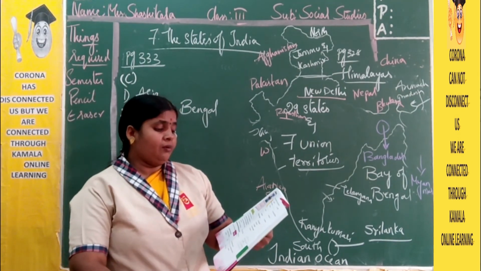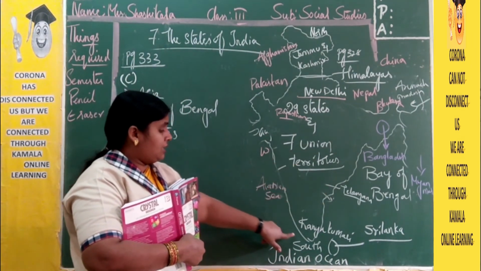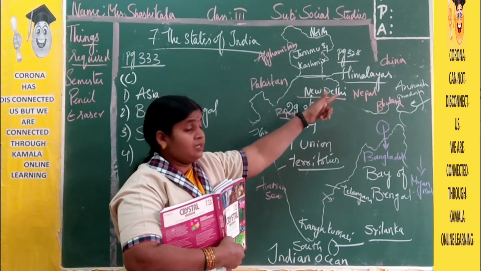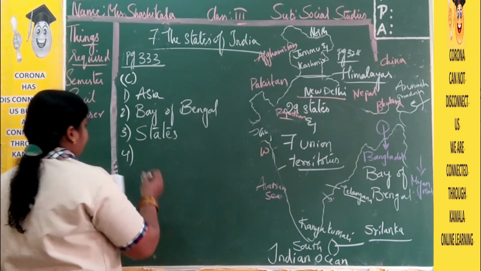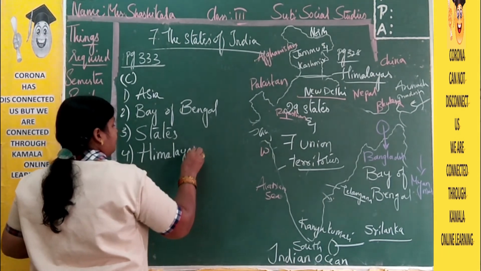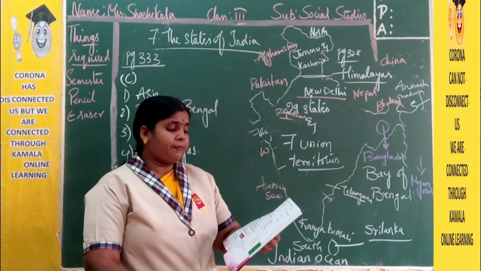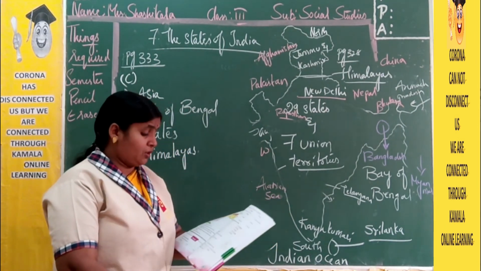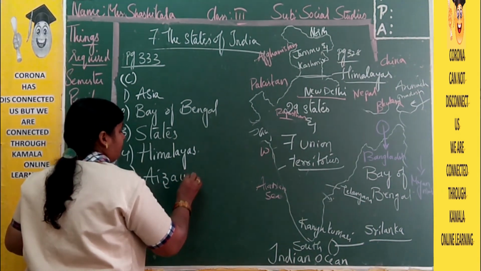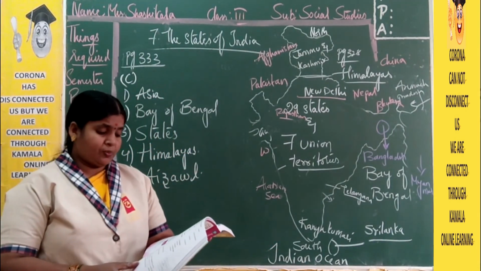Next, the mountain range to the north of India. In the east, Bay of Bengal, in the west, Arabian Sea, in the south, Indian Ocean, and in the north here we have the range of mountains called Himalayas. In the north we have Himalayas. And the fifth one, what is the capital of Mizoram? Capital of Mizoram is Aizawl. Please copy down without spelling mistake.